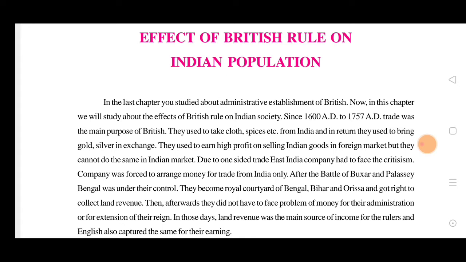From 1600 AD to 1757 AD, trade was the main purpose of the Britishers. They came with the purpose of doing some trading. India used to export clothes, spices, and so on, and the British used to sell them to other countries in exchange for gold and silver. They used to earn high profits on selling Indian goods in foreign markets, but they could not do the same in the Indian market.